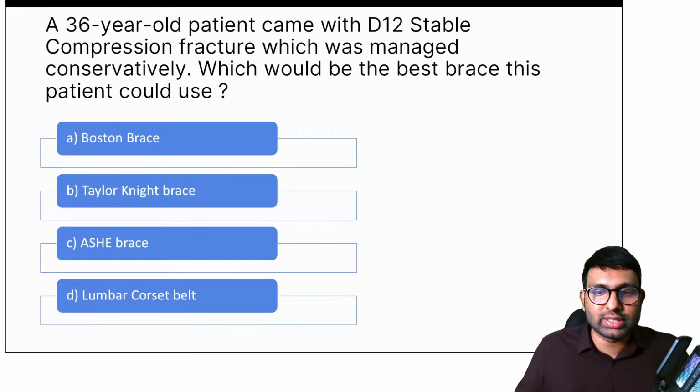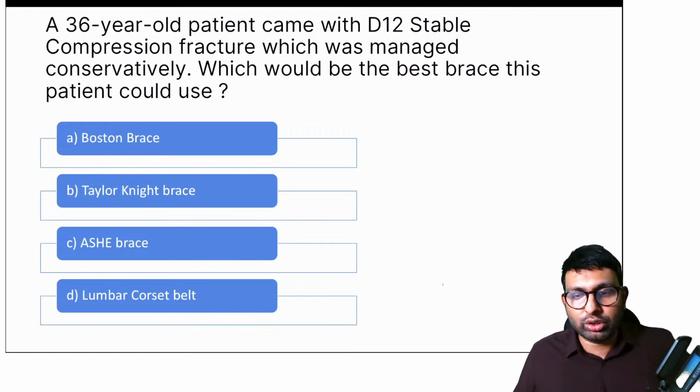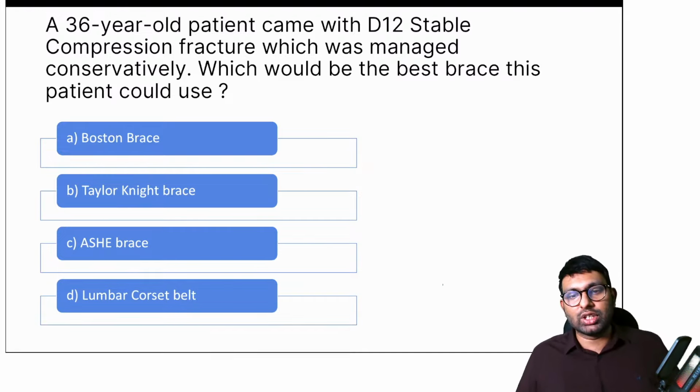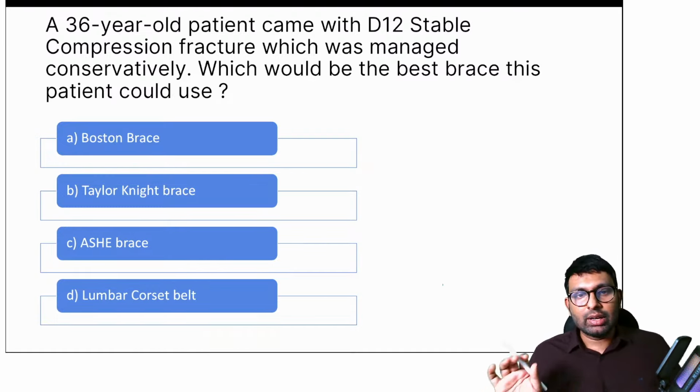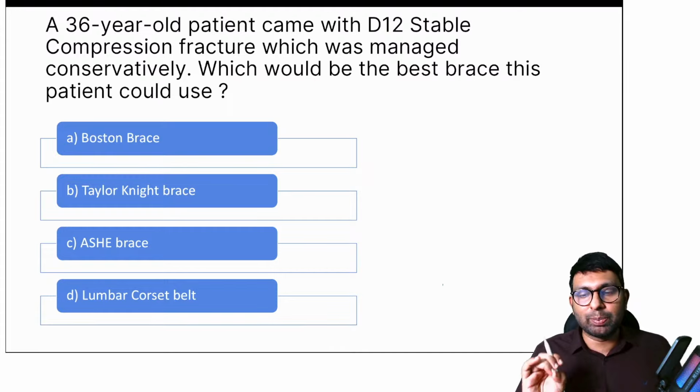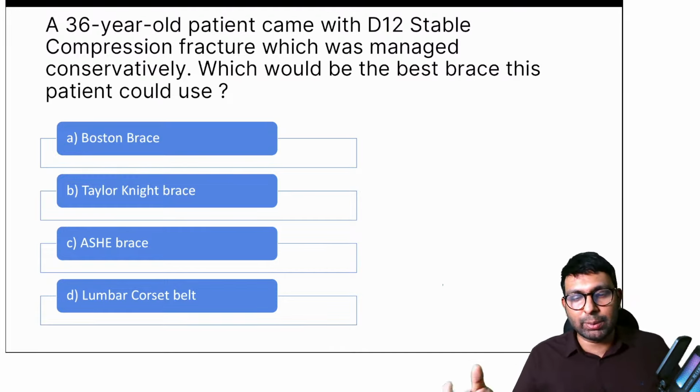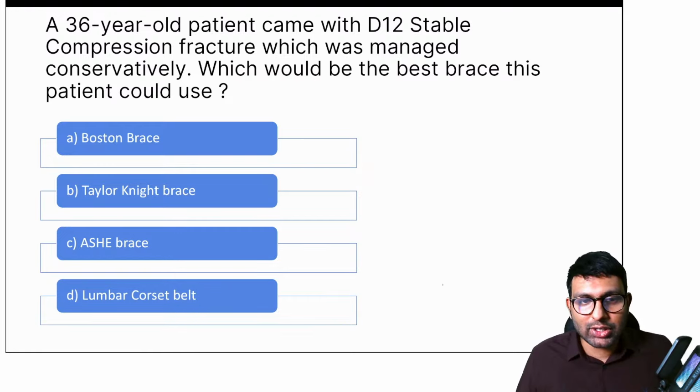Now let's go into orthosis and prosthesis, and there are a few orthoses I want to discuss, because nowadays there have been a lot of image based questions on splints, on braces and all of them. So let's try to solve this question. A 36-year-old patient comes with a D12 stable fracture which was managed conservatively. So a spine surgeon has seen this case and told that you can manage this conservatively. Which do you think will be the best brace when you tell the patient to slowly mobilize maybe after 2 weeks? Boston brace, Taylor-Knight brace, Ash brace, lumbar corset brace.